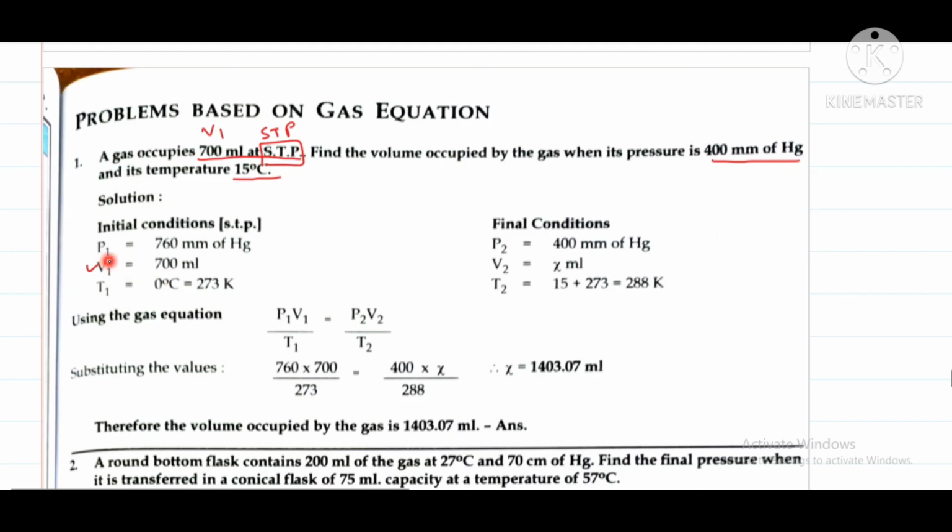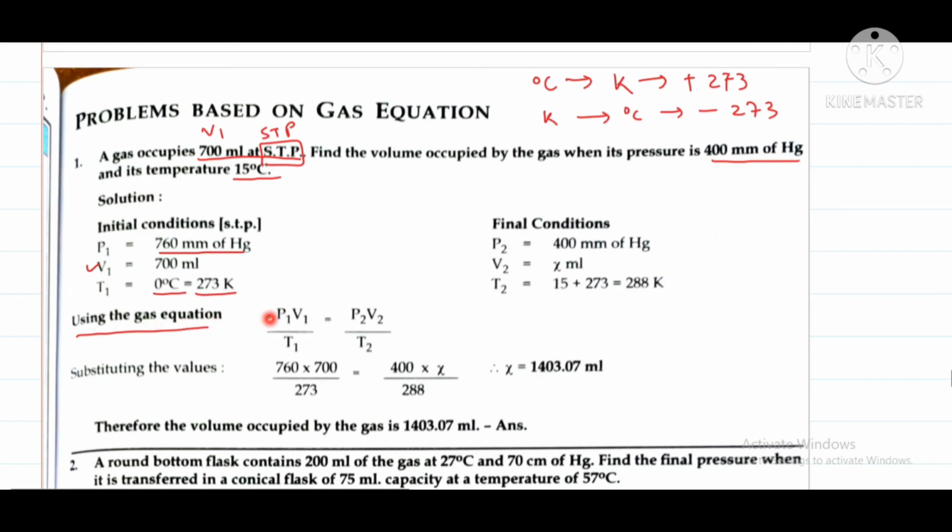Standard pressure is 760 millimeter of mercury and standard temperature is 0 degree Celsius. We have to convert that 0 degree Celsius to Kelvin, so we add 0 plus 273, which becomes 273 Kelvin. I have already told you that whenever you convert from degree Celsius to Kelvin, you add 273, and whenever you convert from Kelvin to degree Celsius, you subtract 273. Here we are converting 0 degree Celsius to Kelvin, so 273 plus 0 is 273 Kelvin.